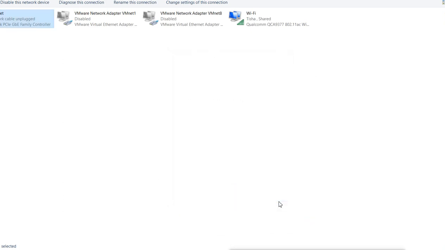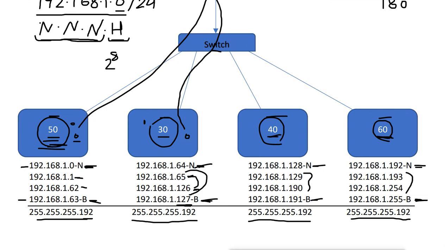So this is what the machine automatically calculates with the subnet mask: what the network address is, what the broadcast address is, and which address is from which block also.